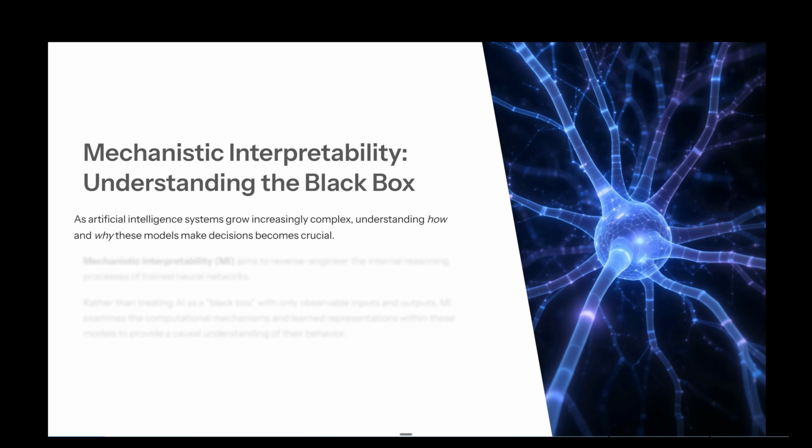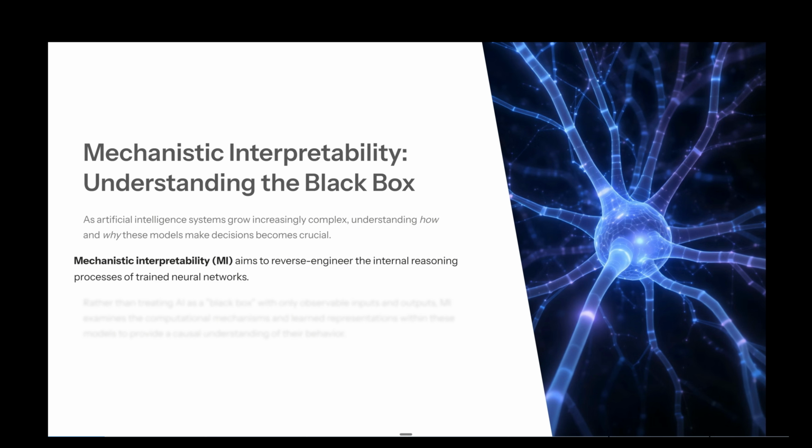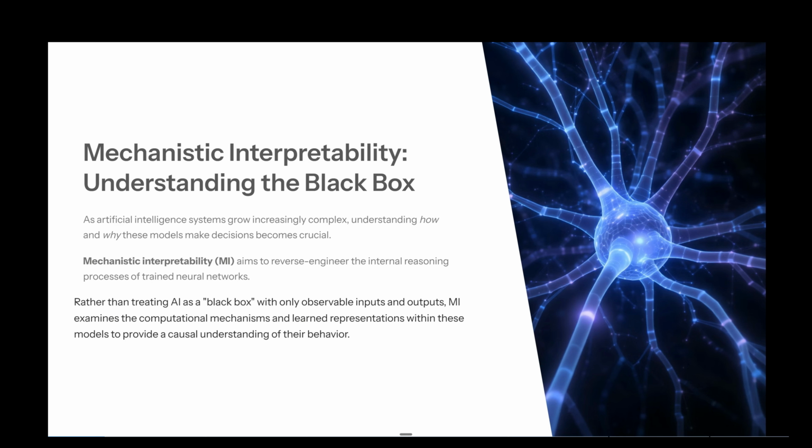As artificial intelligence systems grow increasingly complex, understanding how and why these models make decisions becomes absolutely crucial. As we said already, mechanistic interpretability, or MI, aims to reverse engineer the internal reasoning processes of trained neural networks. Rather than treating AI as a black box with only observable inputs and outputs, MI examines the computational mechanisms and learned representations within these models to provide a causal understanding of their behavior.